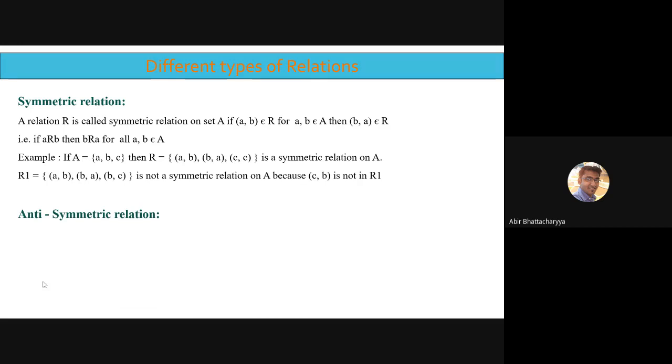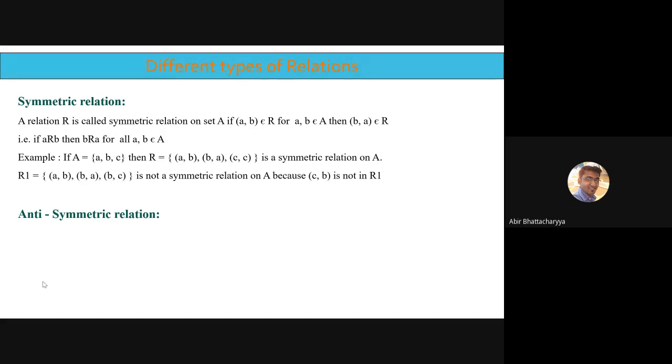Now we'll go for anti-symmetric relations. It is very important to understand the concepts of symmetric and anti-symmetric separately. Many students tell me that symmetric and anti-symmetric are opposites, just opposite of symmetric is anti-symmetric. No, the opposite of symmetric is not anti-symmetric. I will tell you why. So the first concept, don't plug in your mind that the opposite of symmetric is anti-symmetric. It's wrong. It's not true.